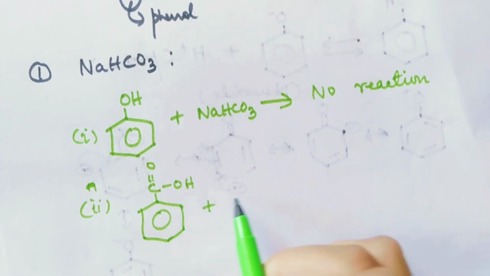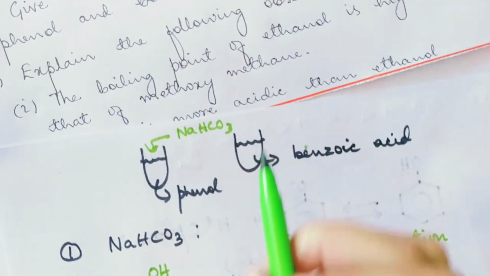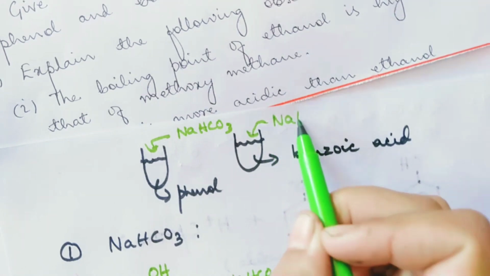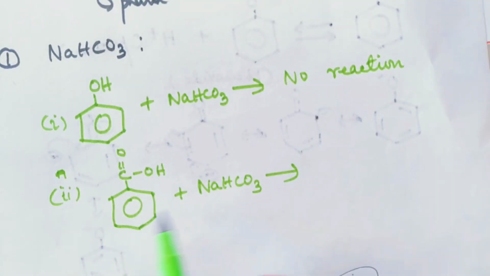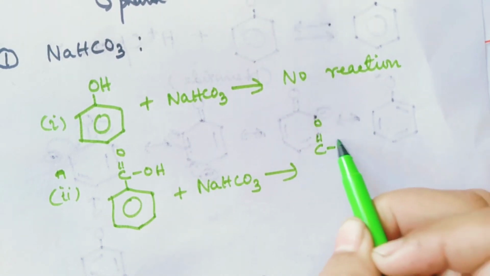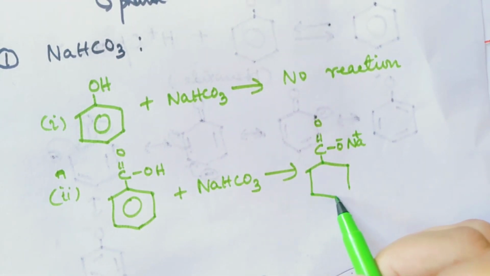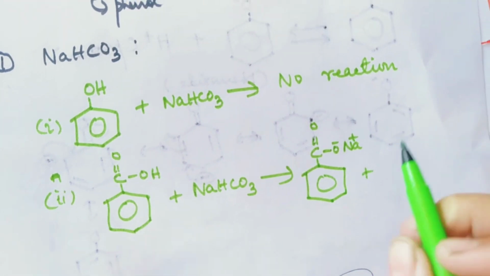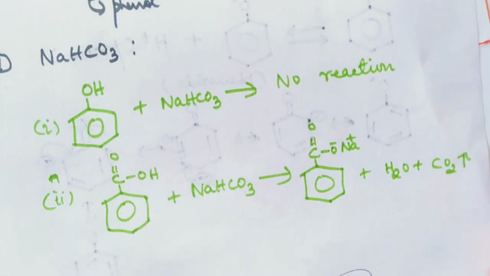This is your benzoic acid. Now, what you do to this, you add sodium bicarbonate. So in this case, you will have C double bond O, O minus Na plus, H2O and carbon dioxide.